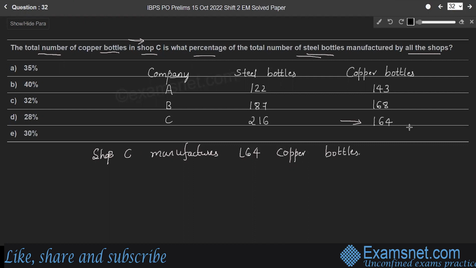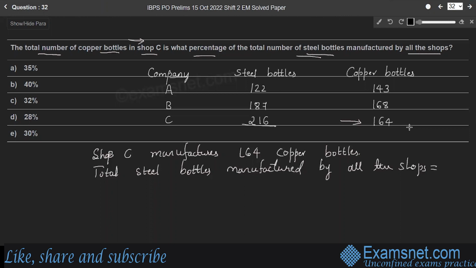And the total number of steel bottles manufactured by all the shops is equal to 122 plus 184 plus 216. So we'll get 525. So the total steel bottles are 525.